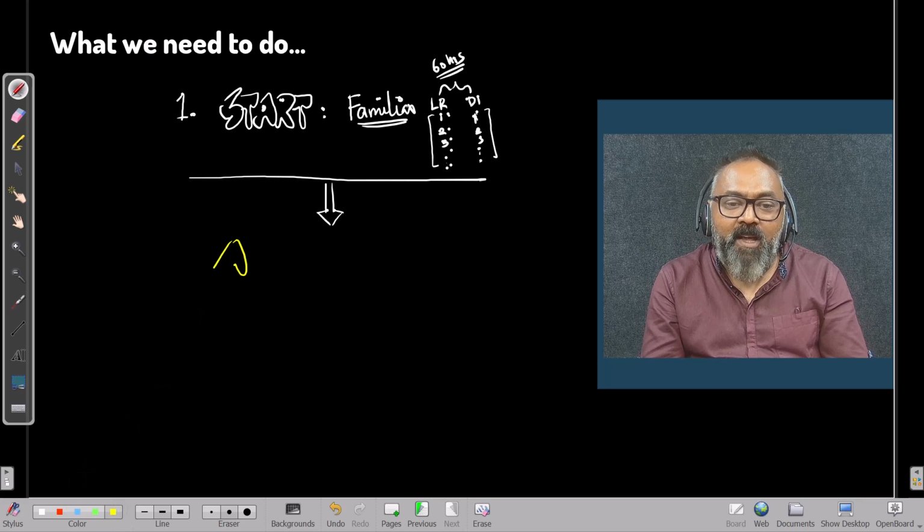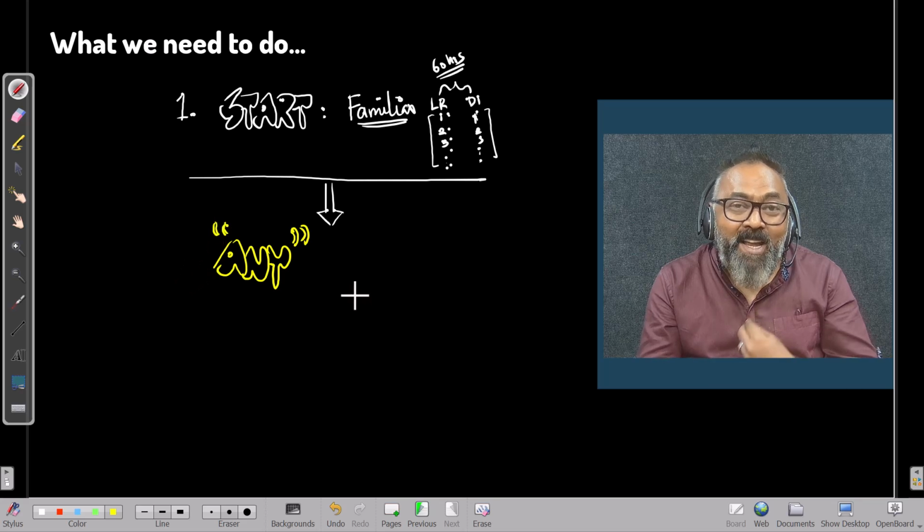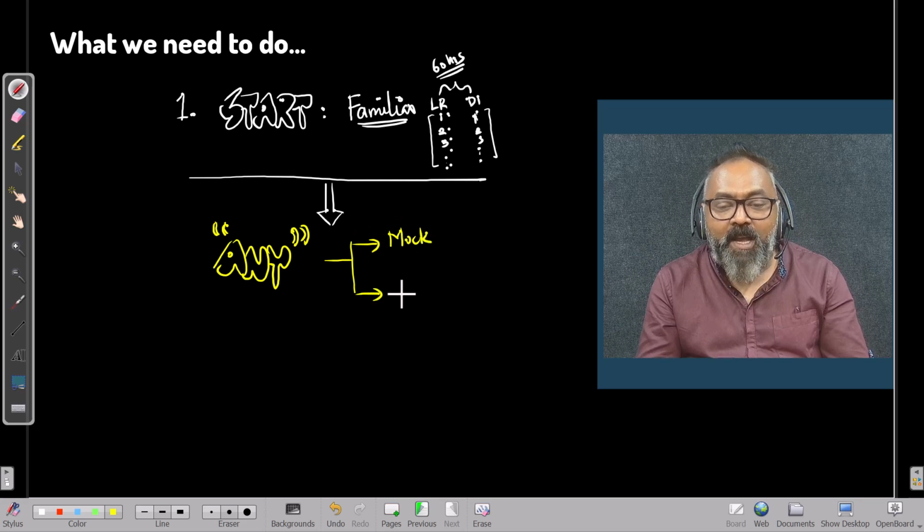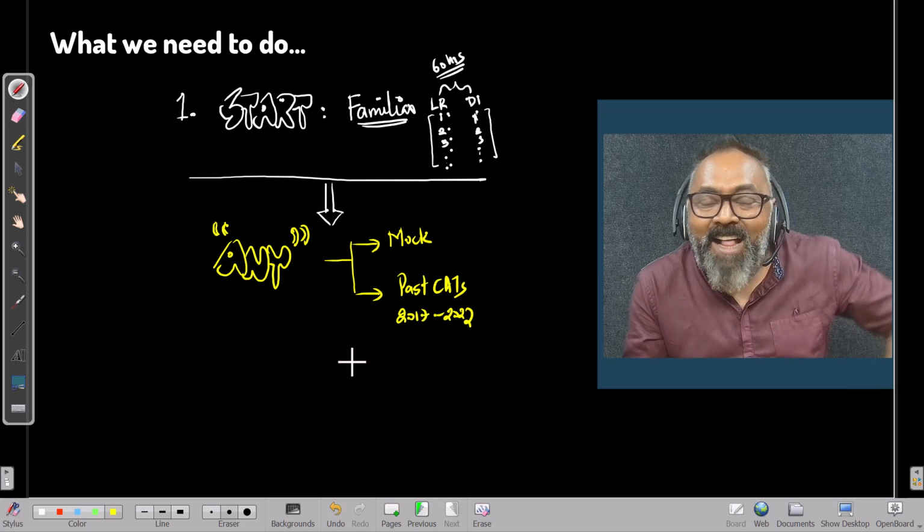Wherein you can say that I can solve anything. I will learn to solve any kind of data that is presented to me. And where do I get these from? There are 2 very important sources. One is your mock tests. Second is your past CAT papers, especially the ones from 2017 till 2022. And this you should do.